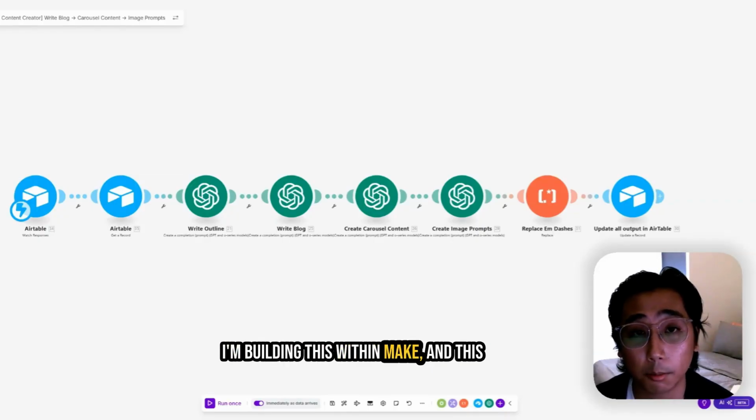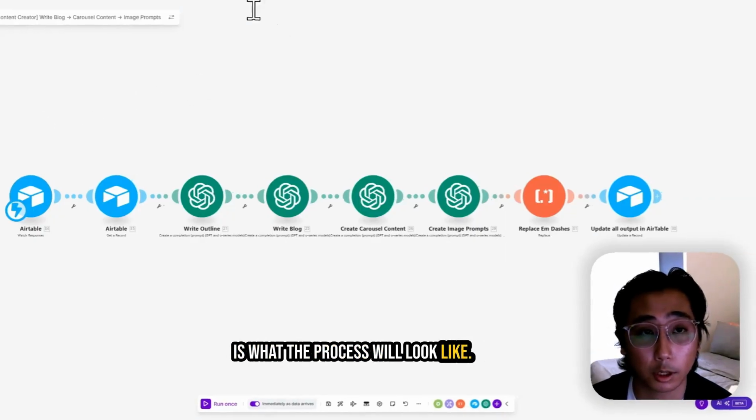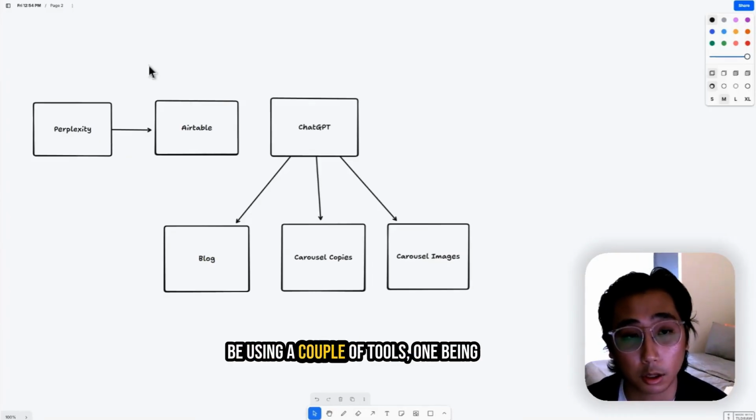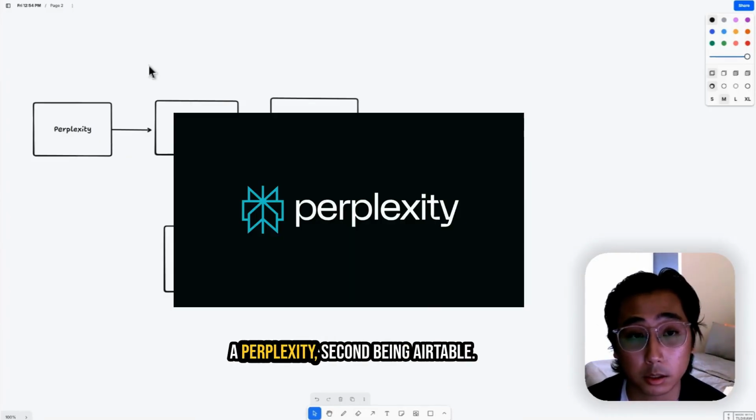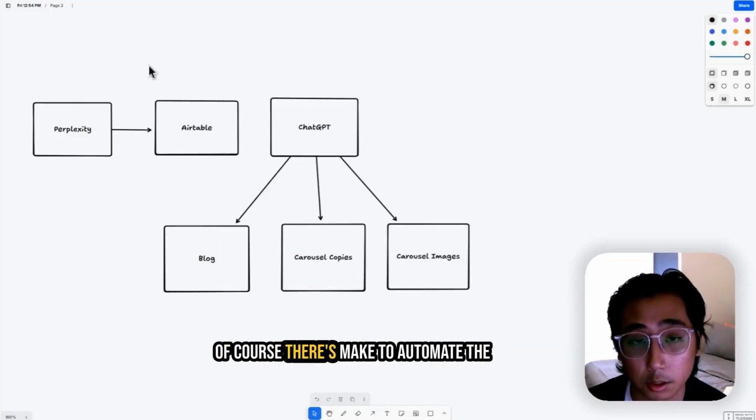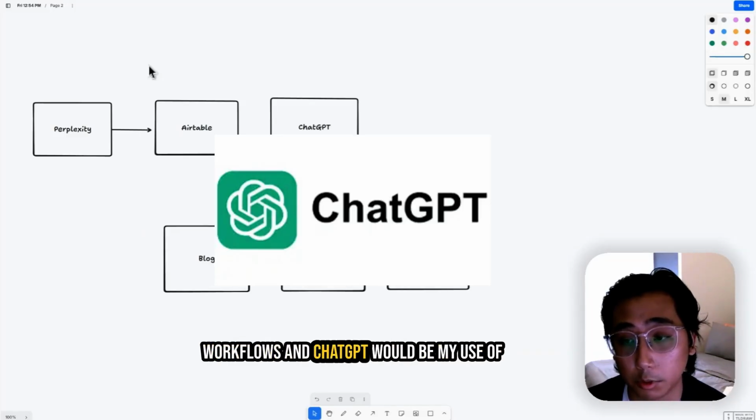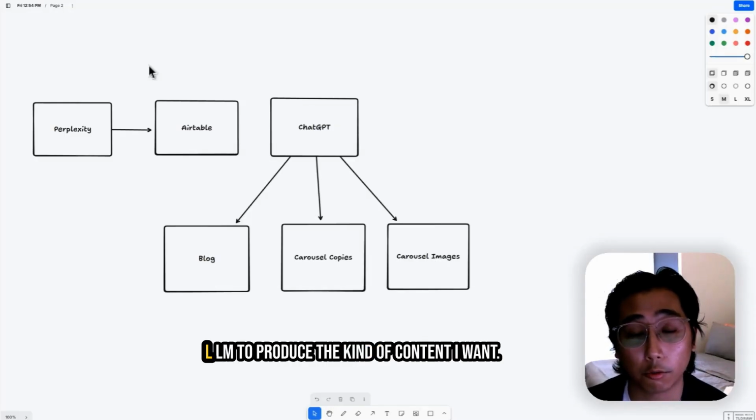I'm building this within Make, and this is what the process will look like. What would happen first is I would be using a couple of tools, one being Perplexity, second being Airtable. Of course, there's Make to automate the workflows, and ChatGPT would be my use of LLM to produce the kind of content that I want.